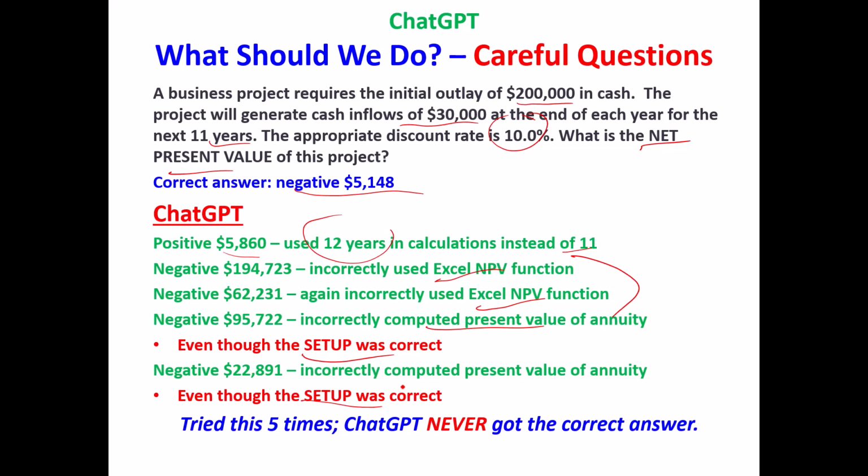ChatGPT is not great at arithmetic for now. A year from now, it'll be better. Right now, today, this fall 2023, it's not great at arithmetic.